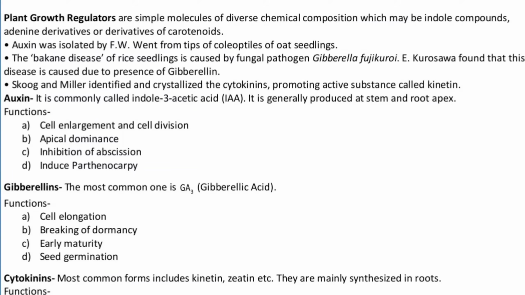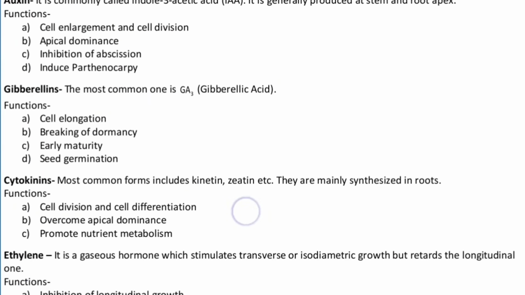He found that this disease is caused due to the presence of the gibberellin hormone. Skoog and Miller identified the crystal form of the cytokinin-promoting active substance called kinetin. So, starting first things first, the first plant hormone ever.